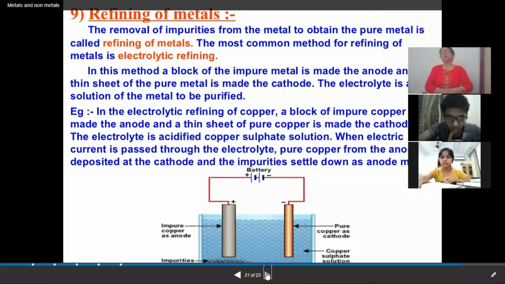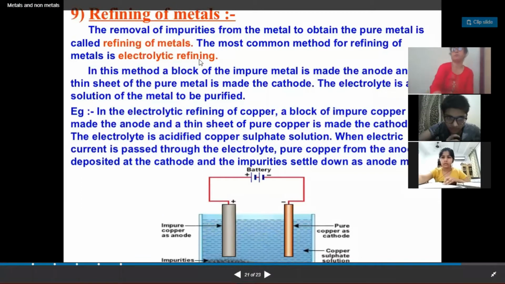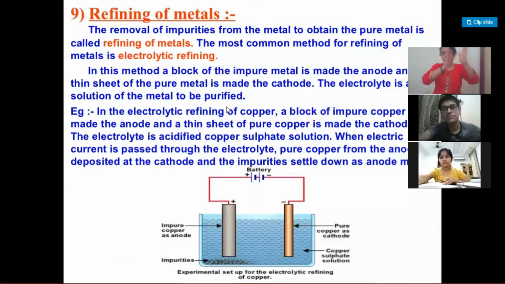Second, what was to be done according to the reactivity of the metal, we were choosing the method through which they can be separated from their ores. Now we have come to the third step, which is called refining of impure metal. The metal which is being obtained after the reduction process.